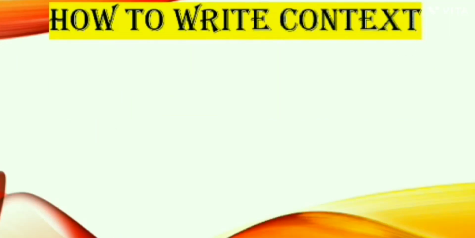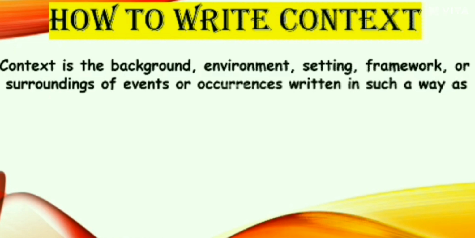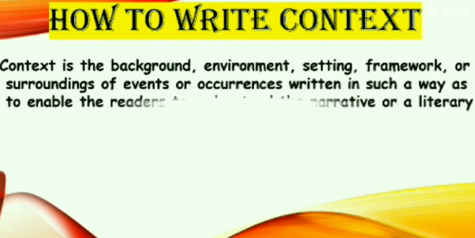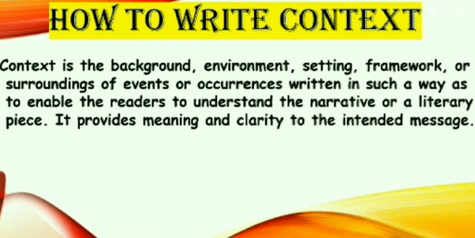How to write context? Context is the background, environment, setting, framework, or surroundings of events or occurrences written in such a way as to enable the readers to understand the narrative or a literary piece. It provides meaning and clarity to the intended message. This is the general meaning of context.